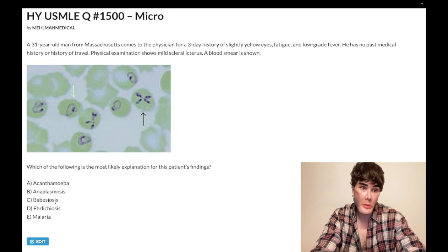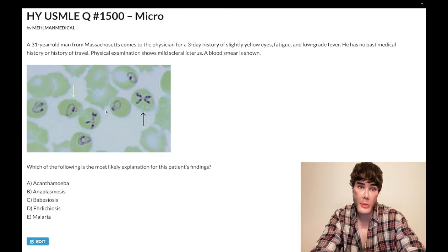Choice D, babesiosis, correct answer. So we've got a Maltese cross here, the black arrow, and then we've got a ring form with the white arrow. And Babesia causes a malaria-like hemolytic disorder in a patient who has not left the United States. That's the point. We gave you an identical question here, identical, and told you they came back from Africa, South America. Answer is malaria, not Babesia. Now, of course, Maltese cross, you're not going to see in malaria, but ring forms you do. So they can show you a ring form. If you left the United States, malaria. If you did not leave the United States, Babesia.